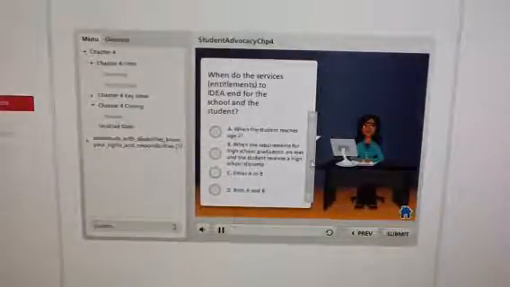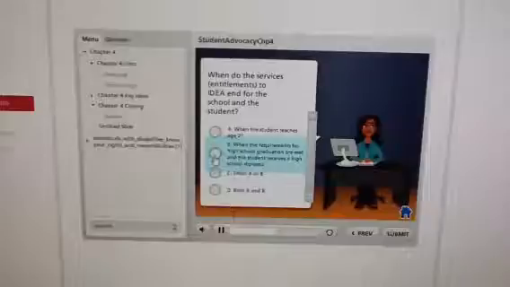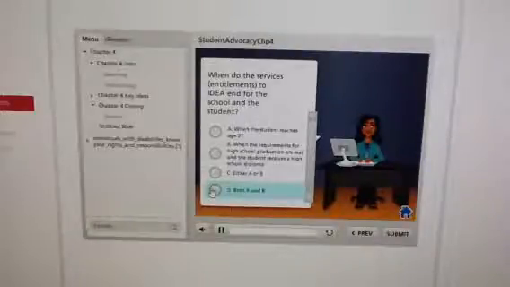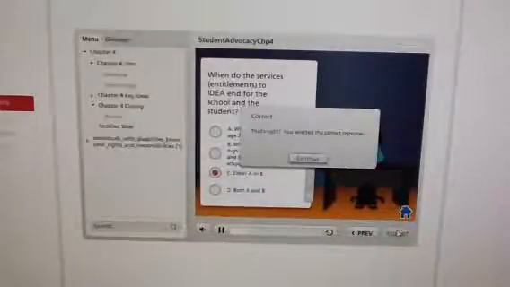When do the services, entitlements, to IDEA end for the school and the student? A, when the student reaches age 21. B, when the requirements for high school graduation are met and the student receives a high school diploma. C, either A or B. D, both A and B. Correct. That's right. You selected the correct response.